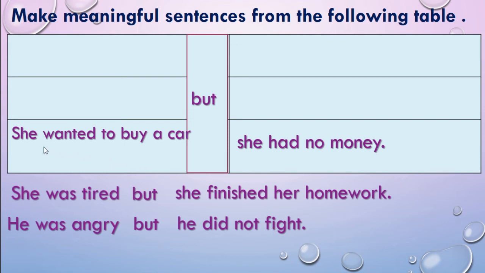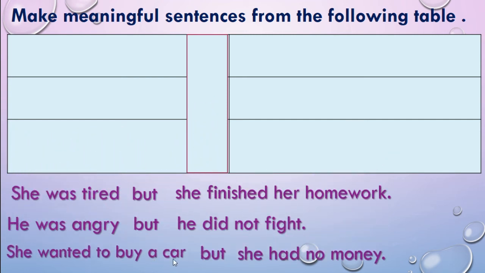Last one: she wanted to buy a car, but what happened? Her wish was not fulfilled because she had no money.